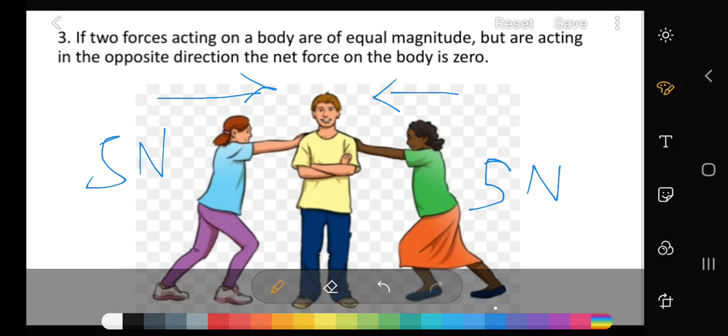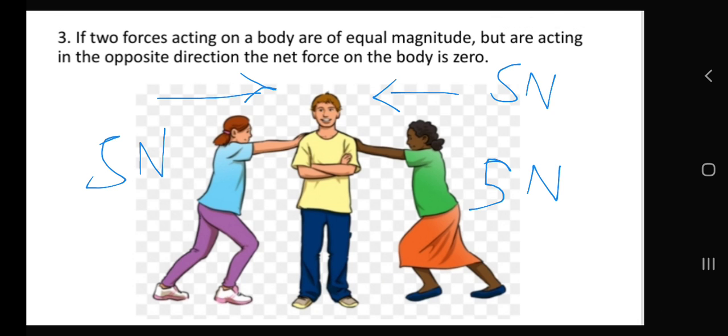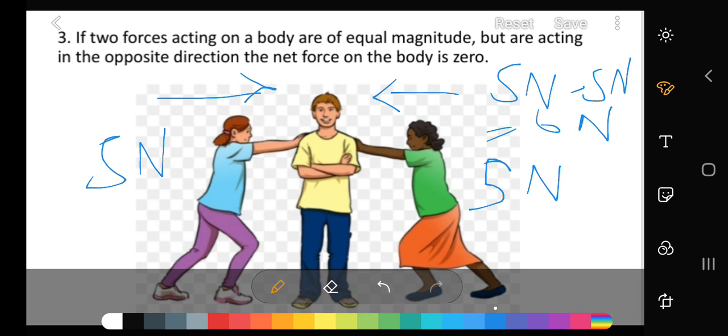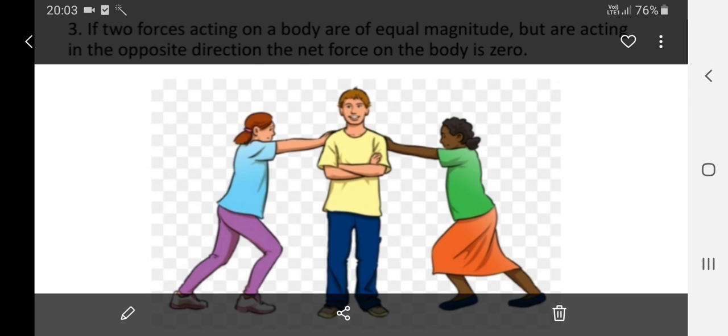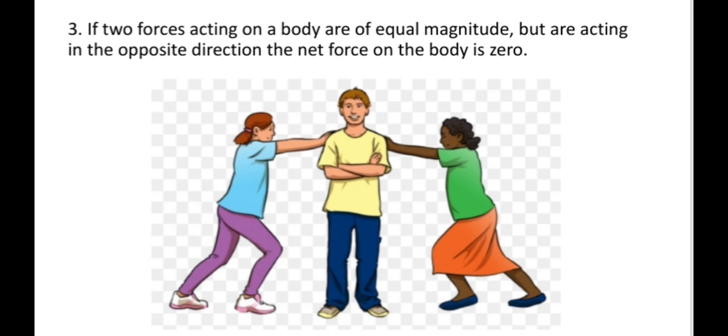So what will be the difference? The difference is 5 Newton minus 5 Newton, which is 0 Newton. So the net force is 0 Newton, hence there will be no change, and the net force is 0.